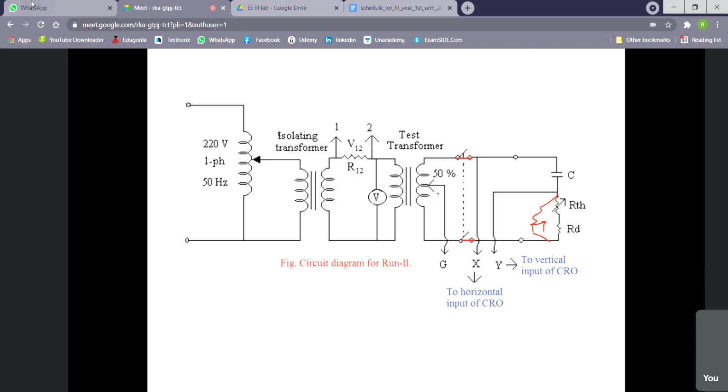Anyway, there is a 50% tapping on the transformer secondary. One terminal is taken out from the 50% tapping, which is called G, and the capacitor terminal is called X, and the terminal between C and R is marked as Y. Then X will be given to the horizontal input of the CRO, and Y will be given to the vertical input of the CRO. So actually this is VGX on the x-axis, and the y-axis will be VGY. Right? That is written in your instruction manual. Just connect this VGY to the vertical input and this VGX to the horizontal input. So that is the thing.